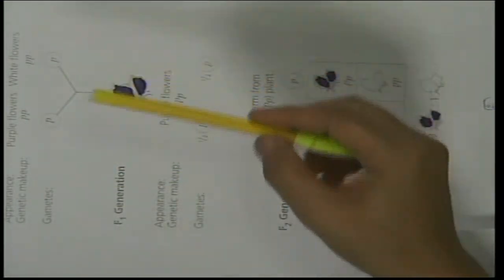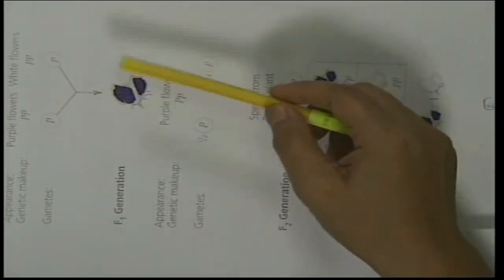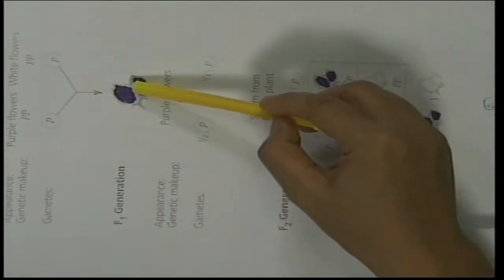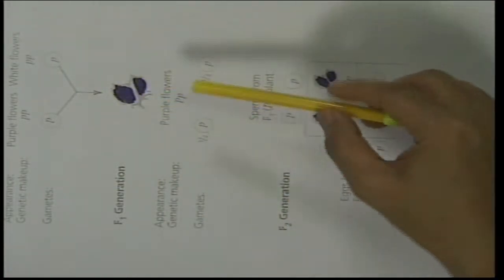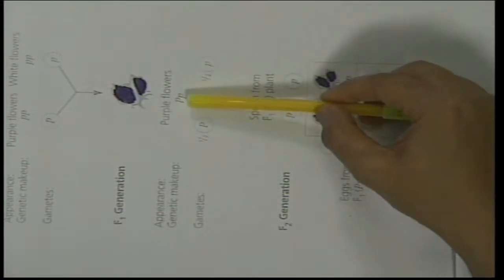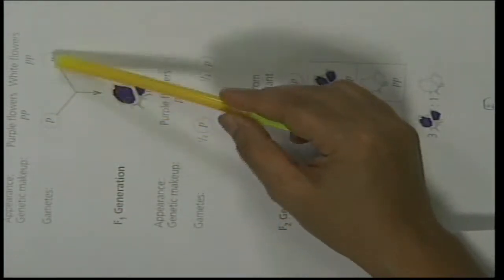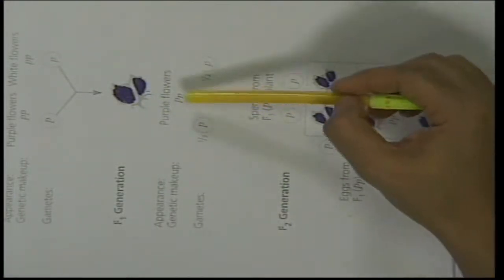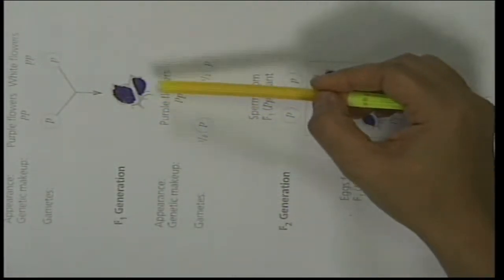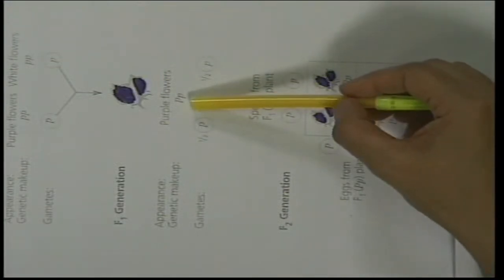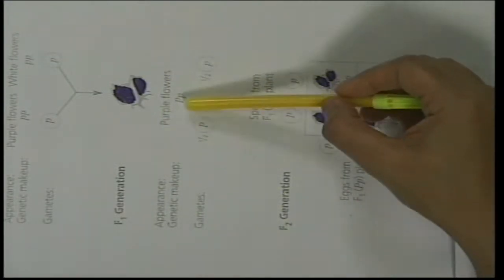That zygote will grow into a seed. The seed will be planted, and after it is planted, the seed will produce flowers of purple flower color. But the purple flowers will now be one big P and one small p, because you can see the gametes there. So when it is hybridized, the phenotype is still purple flower color, but now the genotype is one big P and one small p.